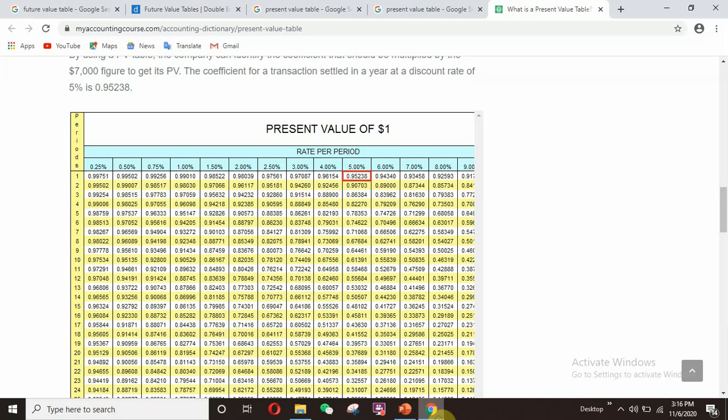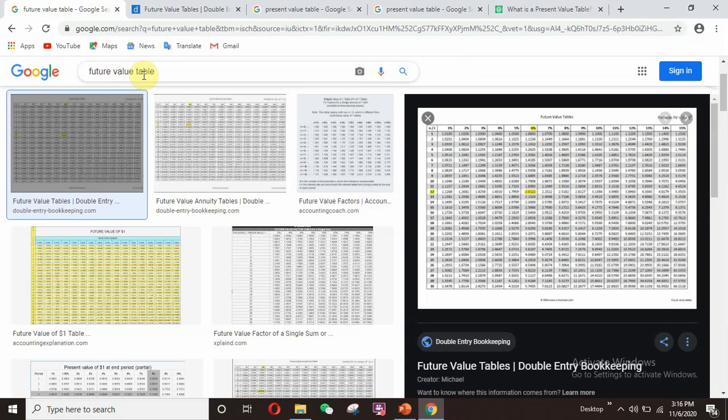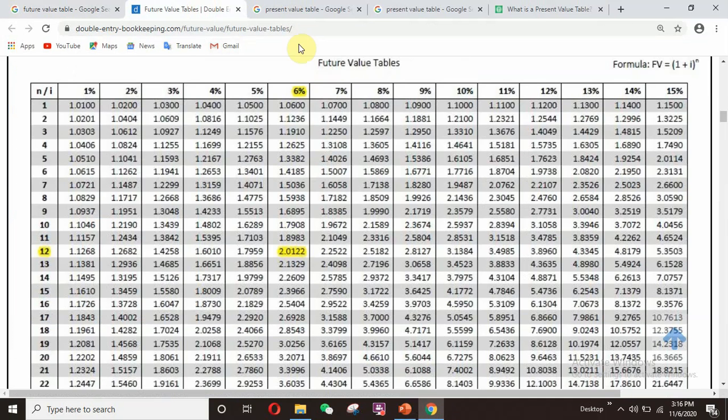You simply go to Google and write the future value table, and you will see this image. You click on it to make it clear and bigger. On the vertical side there is the time period, on the horizontal side there is the percentage. In our investment plan, interest is 7% and time period is 2 years.